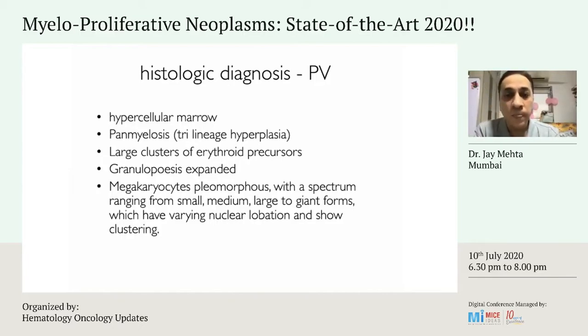of primary myelofibrosis. Now, as far as polycythemia goes, you get a marrow which is hypercellular. Here, all the three lineages are proliferating, so you get panmyelosis. There are clusters of erythroid precursors, granulopoiesis is expanded, and megakaryocytes here are pleomorphous, which means that the same cell type is showing different features. That means it's a spectrum ranging from small, medium, large to giant forms, and they may have variable nuclear hypolobation or hyperlobation. Either of them you can find in this.